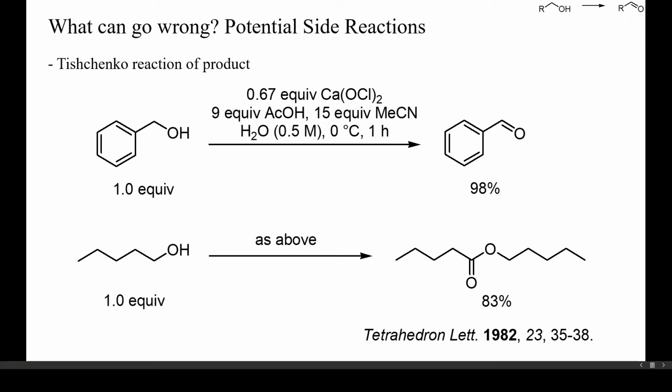Many things can of course go wrong with these unselective oxidants. For a more detailed discussion of side reactions, you may check the first 4 videos of this playlist. Aromatic and heteroaromatic aldehydes are chemically much less reactive than aliphatic enolizable aldehydes, and therefore easier to prepare. Benzyl alcohol can, for instance, be cleanly oxidized to benzaldehyde by treatment with calcium hypochlorite. Under identical conditions, primary aliphatic alcohols are converted, however, into the products of the Tishchenko reaction.